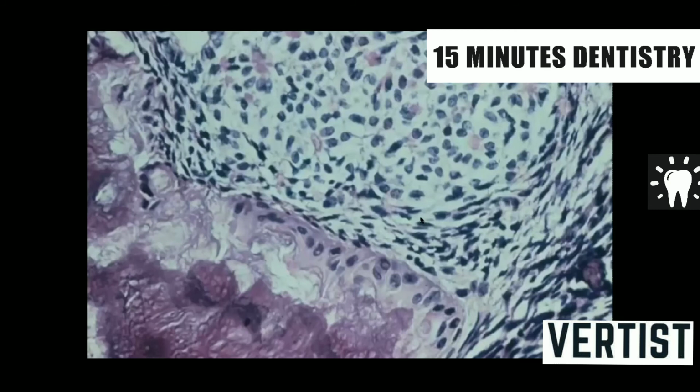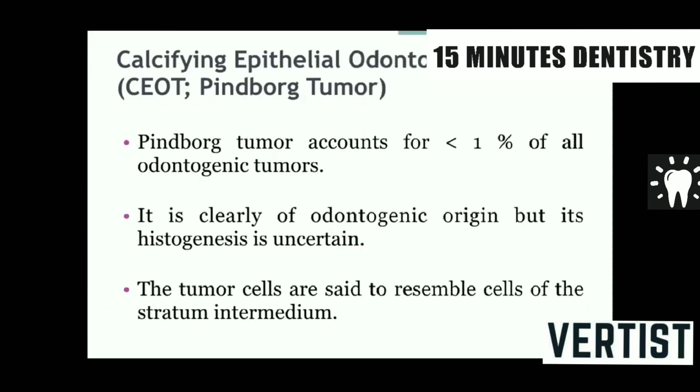Why are calcifications seen radiographically? Because there are calcified structures seen microscopically as well, and these calcified structures are thought to be dentinoid. So this tumor has an inductive effect. These ameloblast cells have an inductive effect which leads to the formation of dentinoid-like structures, which are seen as calcified bodies radiographically. Next, the odontogenic tumor which is also important is Pindborg tumor.